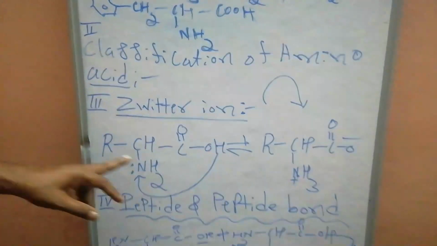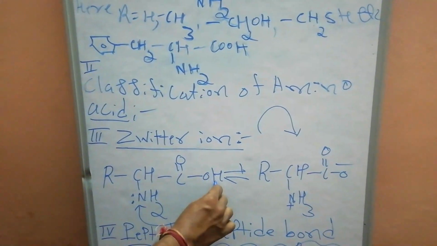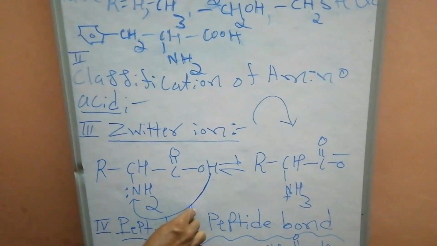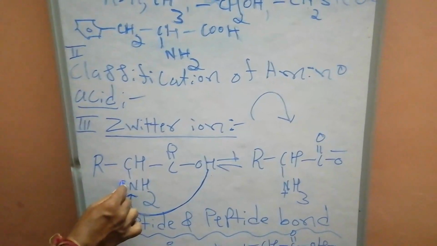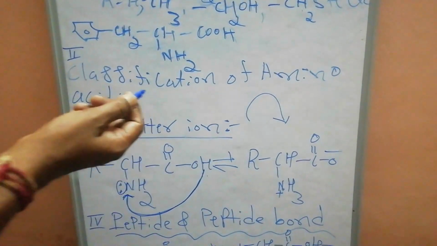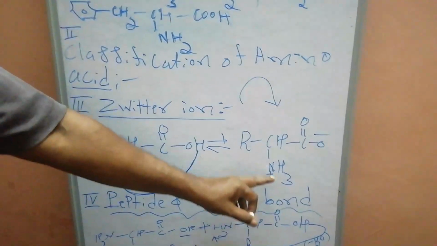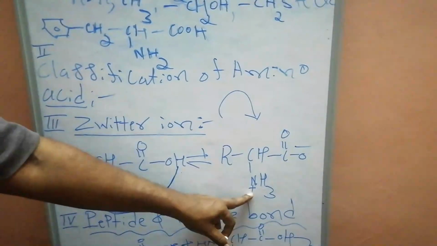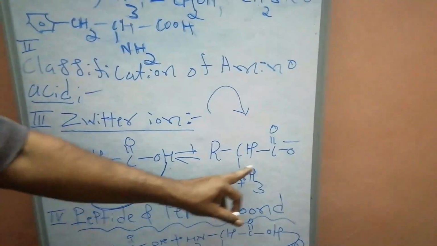This is the general formula of an amino acid. When it is dissolved in water, a proton is directly transferred to the N, which has a lone pair of electrons. The NH2 accepts the proton, so NH2 is converted to NH3+, that is the ammonium ion, and here COO minus. This is called a zwitterion.